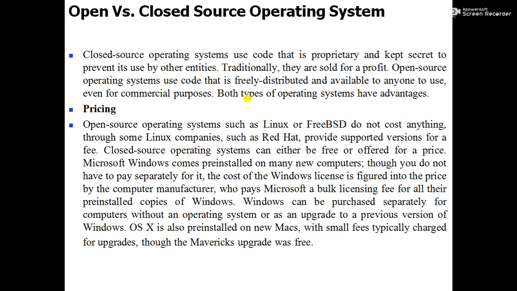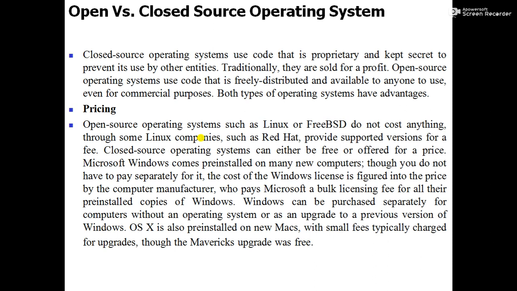Some Linux companies, such as Red Hat, provide supported versions for a fee. Closed source operating systems can either be free or offered for a price.